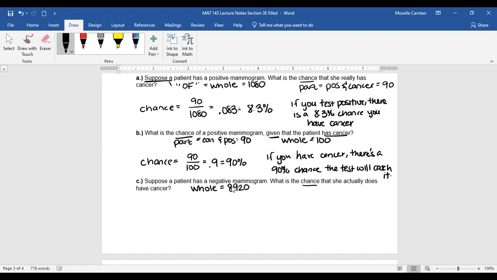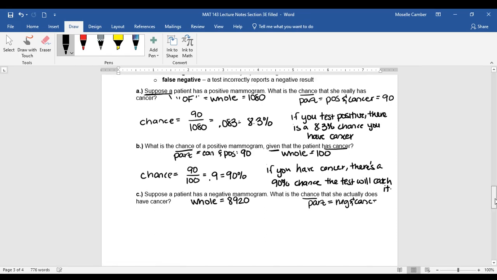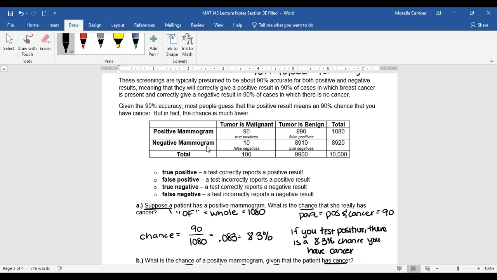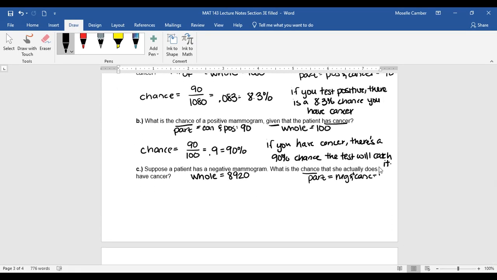So the chance gives us our part. She actually does have cancer. So negative and cancer. So how many people are negative but do have cancer? That is 10. Okay, so to get the chance, I take the number who are negative with cancer, which is 10, over the whole, which is 8920, the total number of negative mammograms.